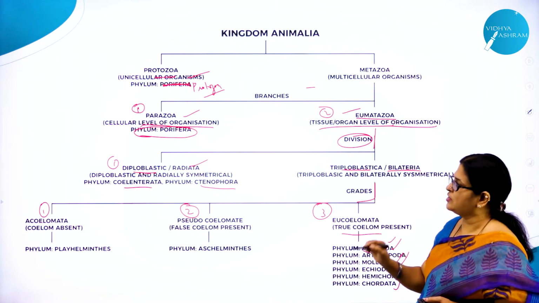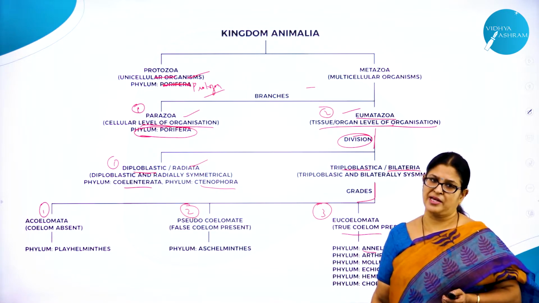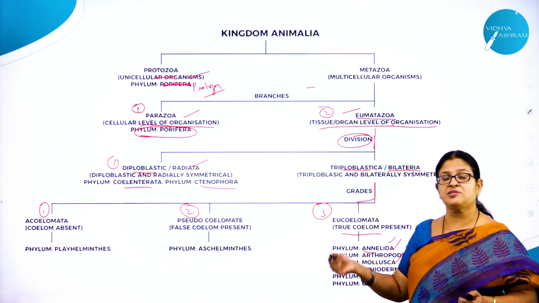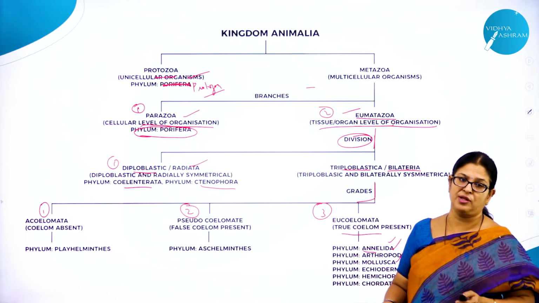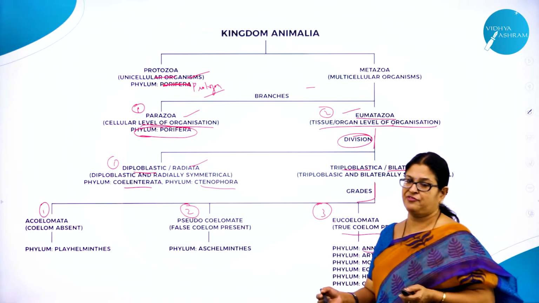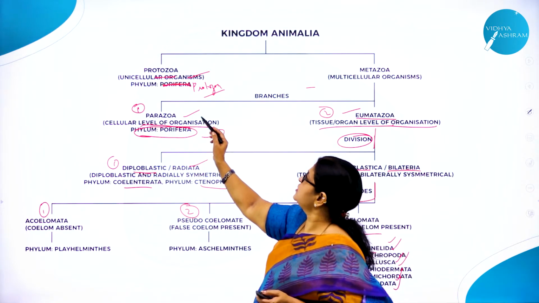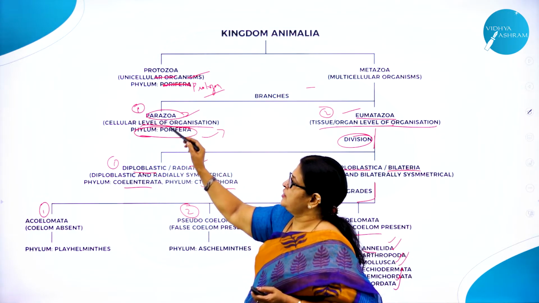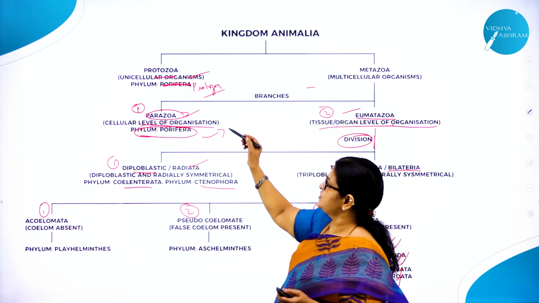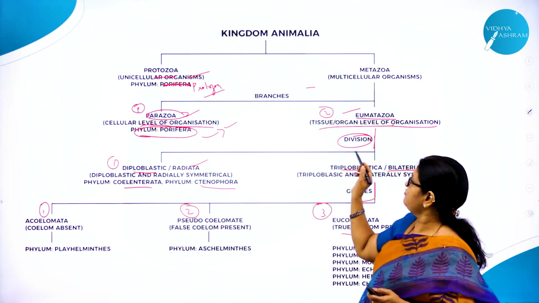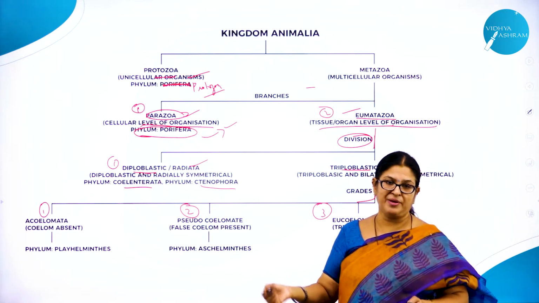So this is a general classification of kingdom Animalia. Only if you know this classification, then based on it we are going to start with all the phyla. Today I will be starting with the first phylum, Porifera. Porifera belongs to which branch? Parazoa. And what level of body organization is it having? Cellular level of organization. Each and every phylum I am going to discuss in the coming sessions.